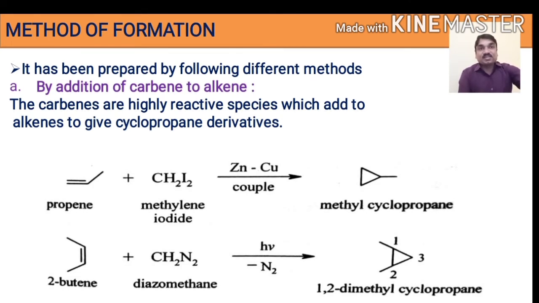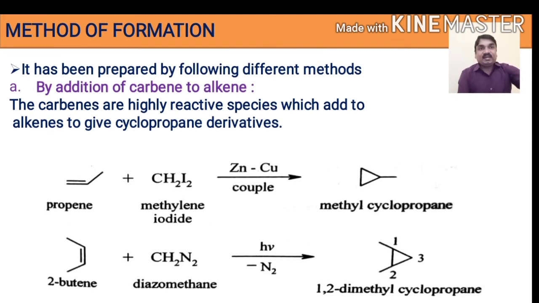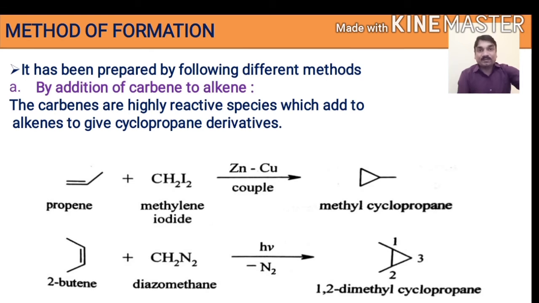The first one is addition of carbene to alkene. It undergoes an addition reaction. Carbene is a neutral electrophile, so it can add to multiple bonds. Carbenes are highly reactive species which add to the alkene to give cyclopropane derivatives. For example, when propene as an alkene is reacted with methylene iodide in presence of zinc-copper couple, it undergoes an electrophilic addition reaction. It results in the formation of methylcyclopropane.